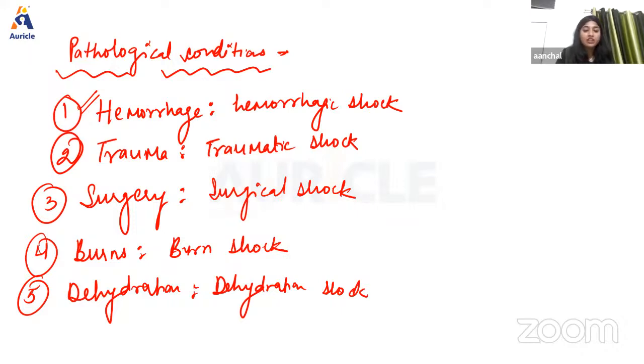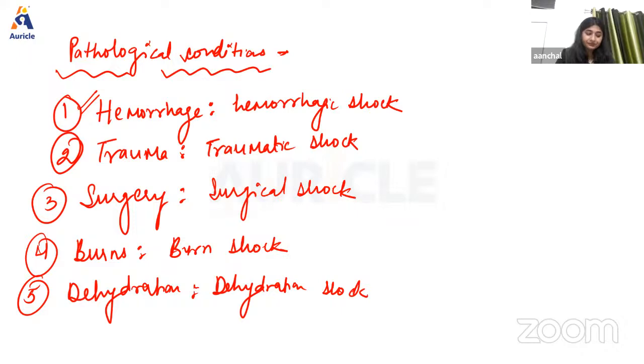Okay, now next we have surgical shock. So surgical shock is the shock that develops during any surgical process. If any person is having surgery, and if there is sudden loss of blood, it will be considered surgical shock. So surgical shock develops due to reasons like internal hemorrhage or external hemorrhage or dehydration that occurs during or after surgical processes, right? Now next we have burn shock.